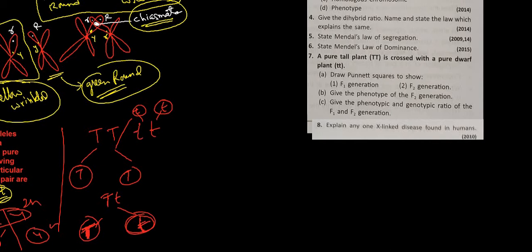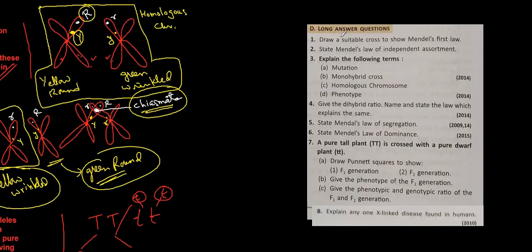That is D. Now, long question answers. Draw the suitable cross for Mendel's first law. So you can go for this one, number 1, D number 1. So you can go for capital T crosses small t, law of dominance. Because it says first law. First law means what? Law of dominance. This is what? Tall. And this is what?